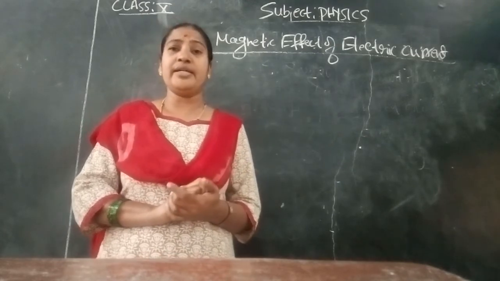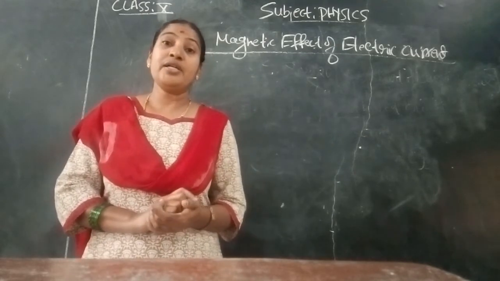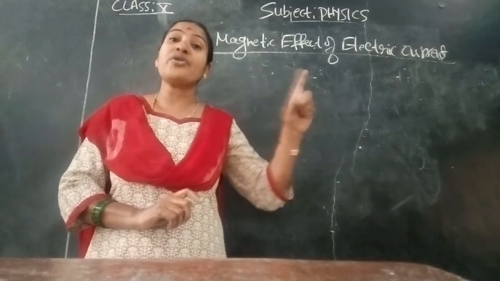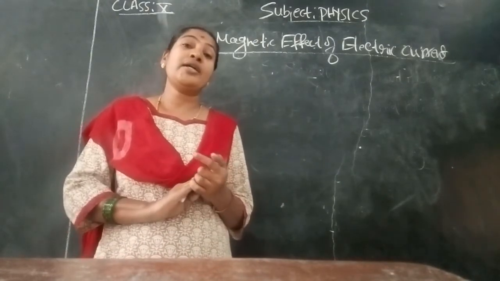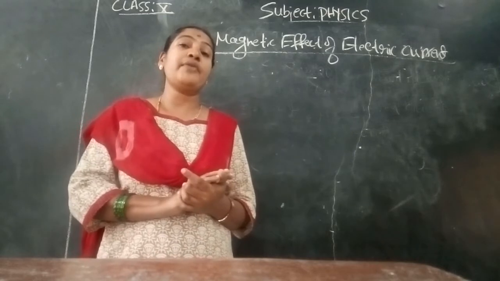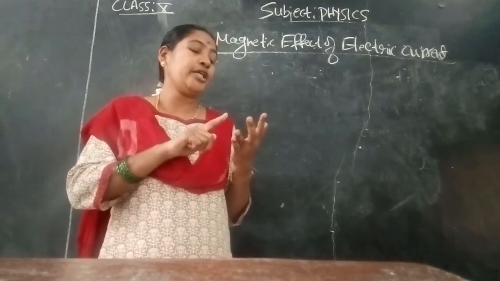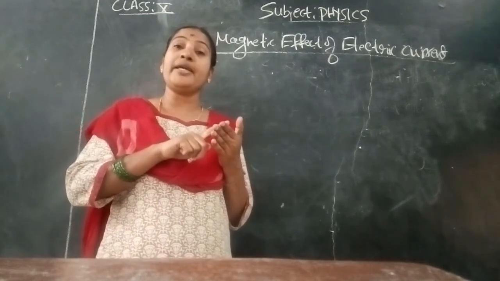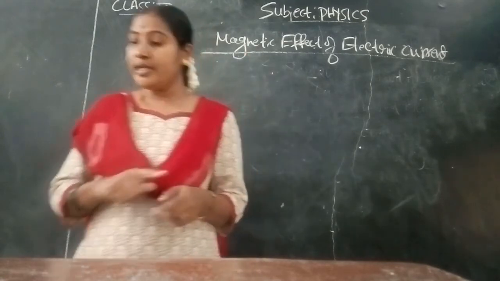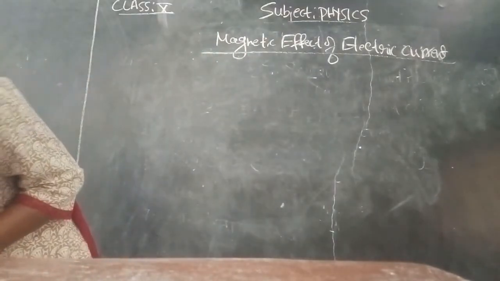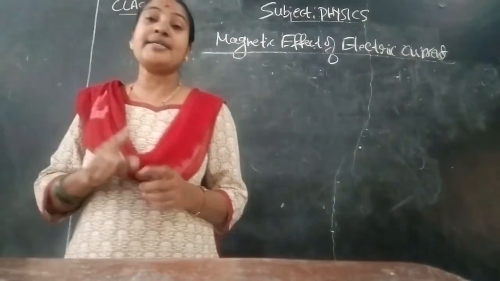Then what else have we learnt in the class? Magnetic field due to a current through a straight conductor. For that activity also, what items did we take, children? Battery eliminator, rheostat, ammeter, plug key, magnetic compass, and one straight conductor. You can go through the textbook page number 227.